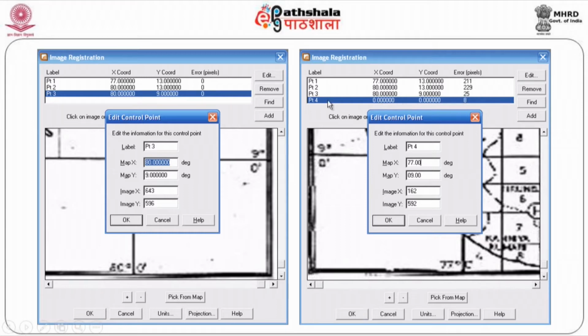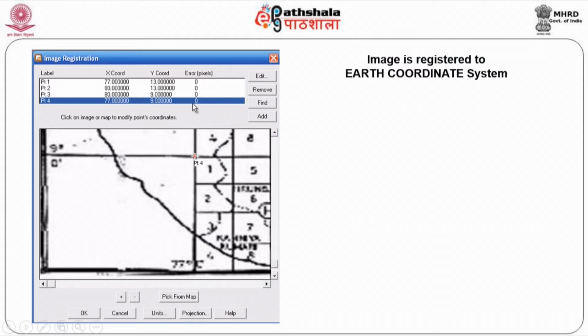Once I give the first 3 points, there will not be any error, because it will not be in a position to understand. Only when you give the fourth point, it will appear like error, but once I say yes to that, let me say OK. So, obviously, you will find the error is almost nil or just nil throughout. That means, I have made the system to understand that every part of it here, every intersection, I could have given any kind of, there are hundreds and hundreds of control points here, which we call the ground control point or the xy value.